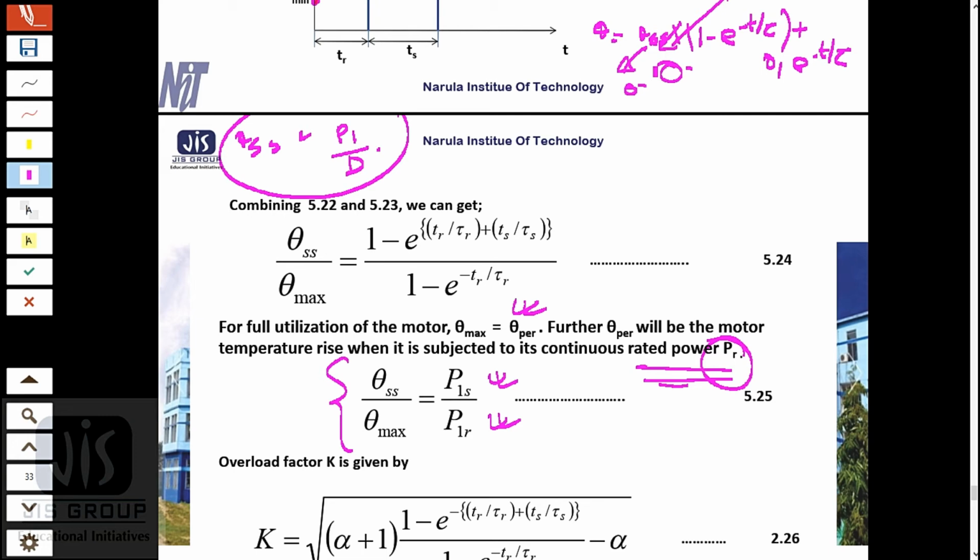Now from here we can say the temperature is proportional to power loss. So for theta s the power loss is P1s.